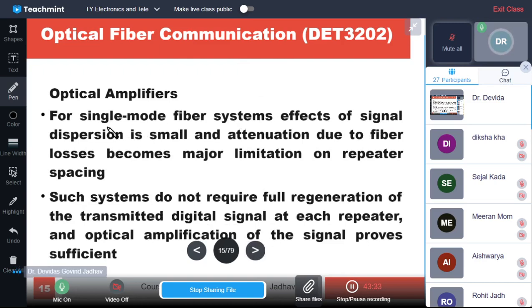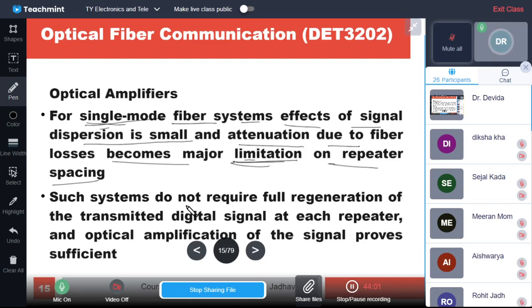So for optical amplifiers in single mode fiber systems, the effects of signal dispersion are very, very small. Attenuation due to fiber losses becomes the major limitation on repeater spacing. So in the single mode case the dispersion is small, but attenuation becomes the limitation on the repeater.